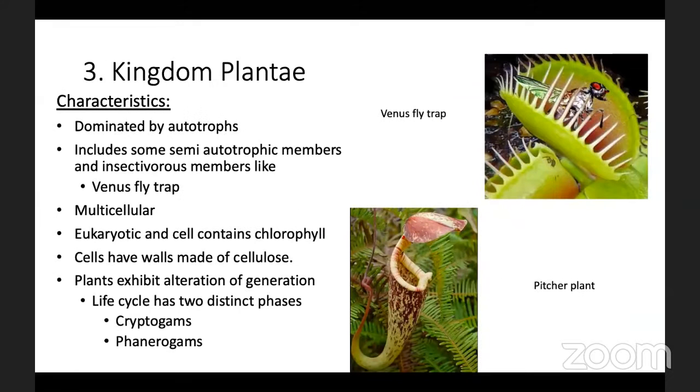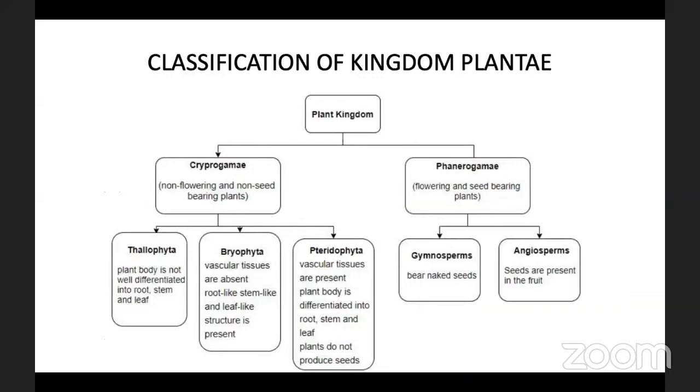Then we learned the kingdom Plantae with its general characteristics and overall classification, that is, kingdom Plantae is differentiated into cryptogams and phanerogams according to their similarities and differences.